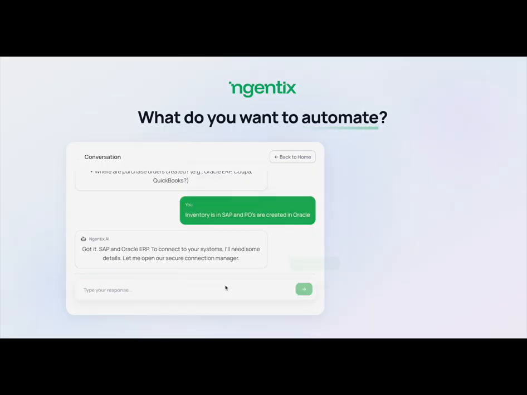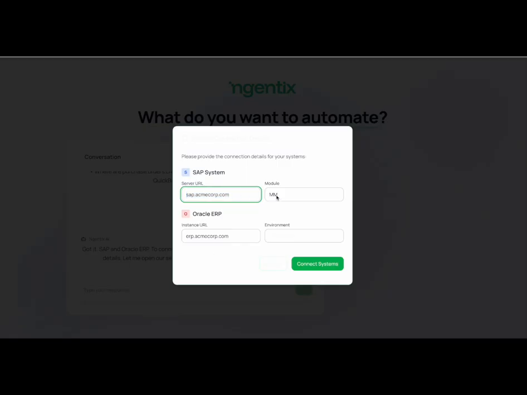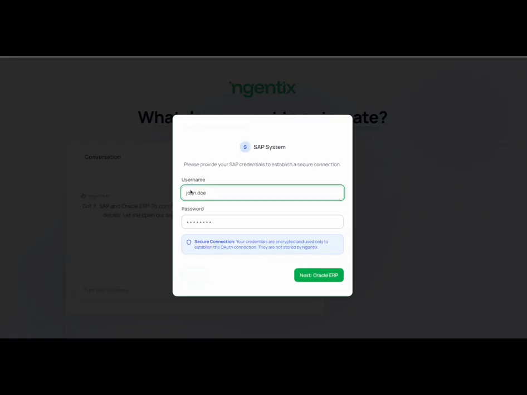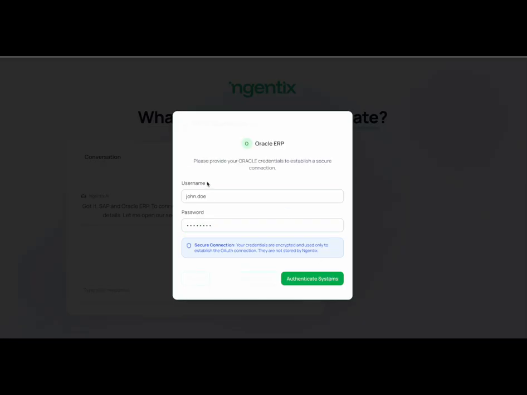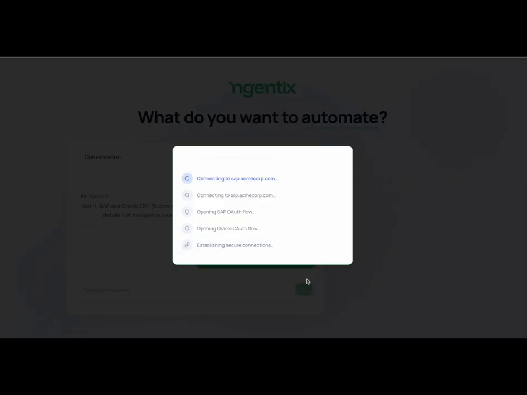Good. Okay, good. It's got those. It understands that already because we've got those connectors. As you can see here, it already knows where those are at because we've already set that up. Just make sure to choose the right environments. Now it needs my SAP system login and password. Same thing with Oracle, because it's acting like me when it goes in. And so it doesn't want to give me access to data, to systems, to actions that I don't have access to. So it definitely has to check that.